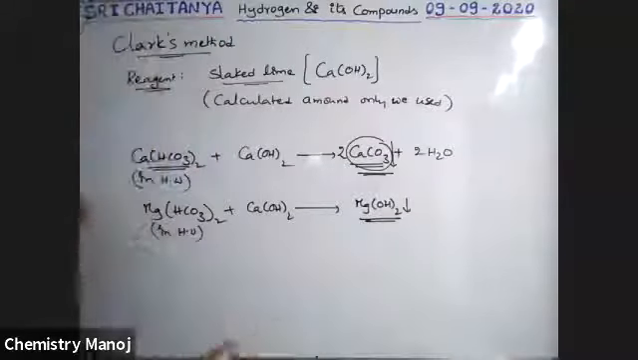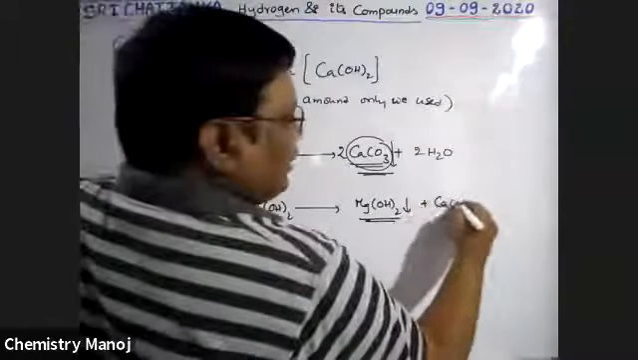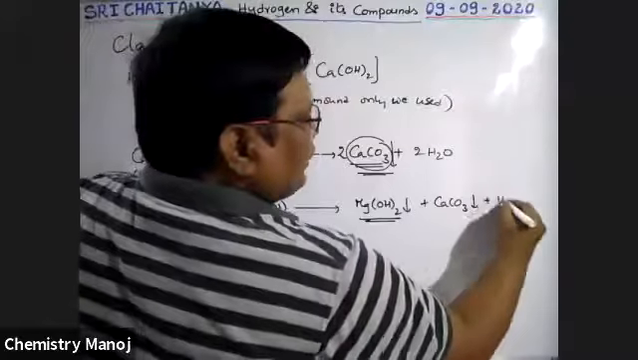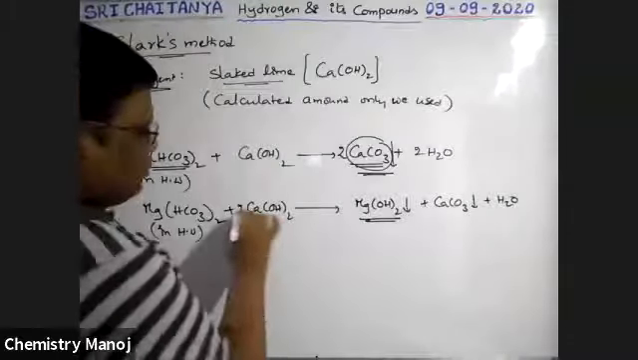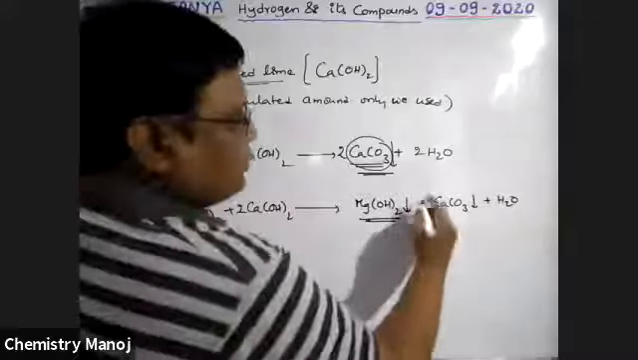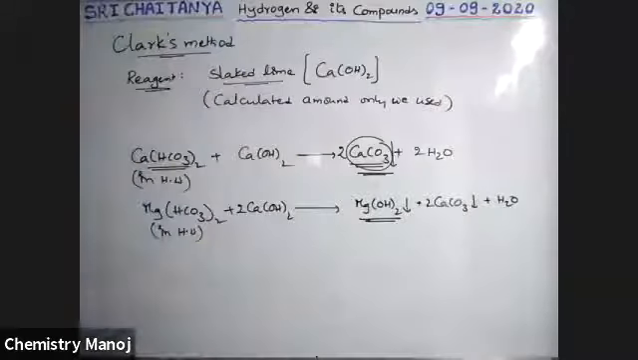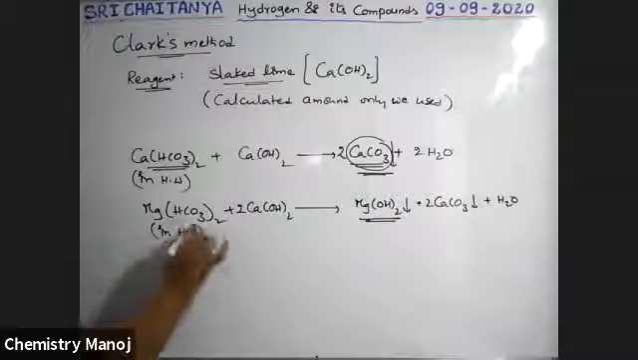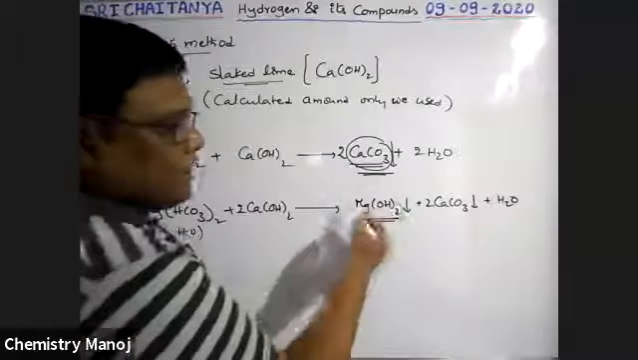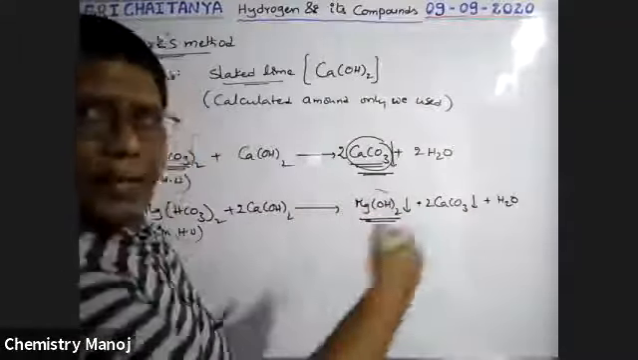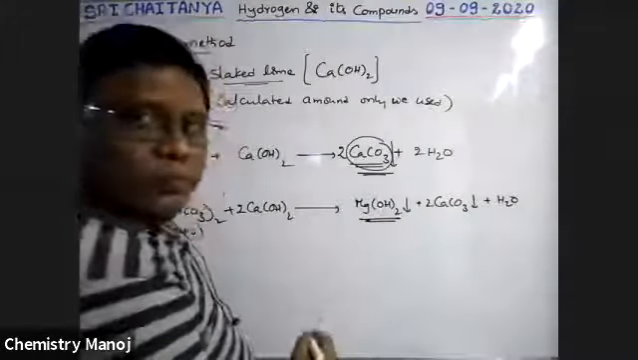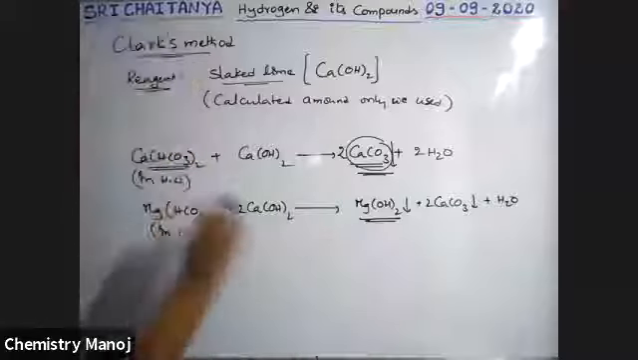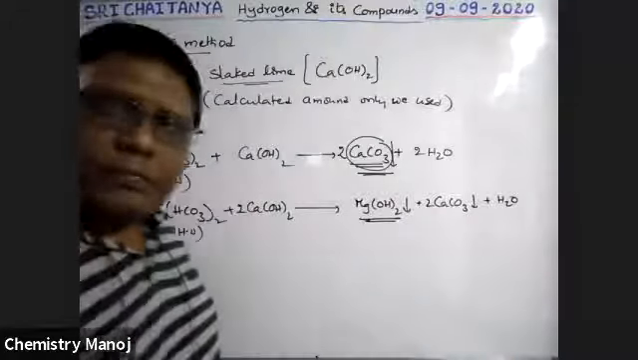Magnesium hydroxide, calcium carbonate and water. So for our convenience, it is 2Ca(OH)2, it is 2CaCO3. So that means all the magnesium bicarbonate is separated out as magnesium hydroxide and the remaining is calcium carbonate. Both these are insoluble in water, both these precipitate out. That means all the bicarbonate is separated out. Now the water becomes soft.